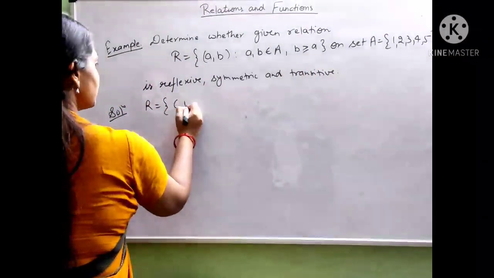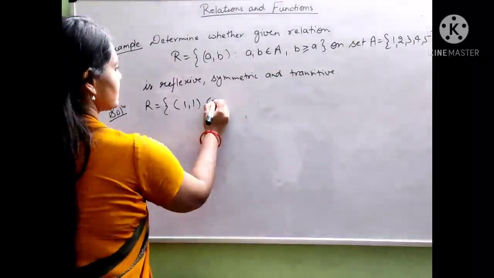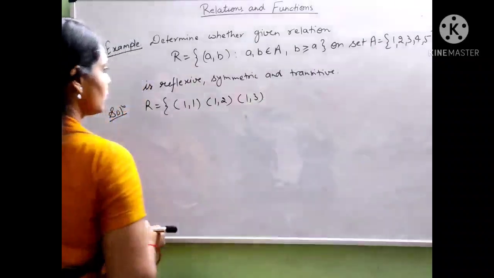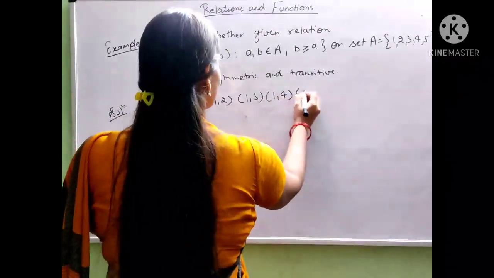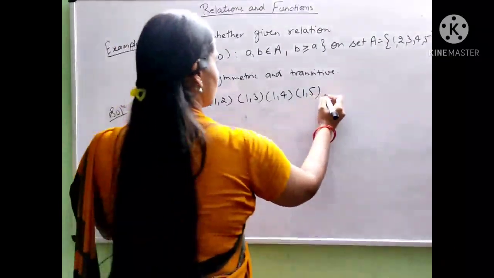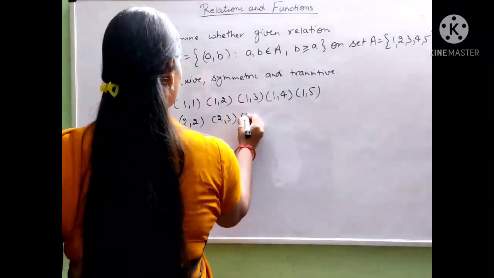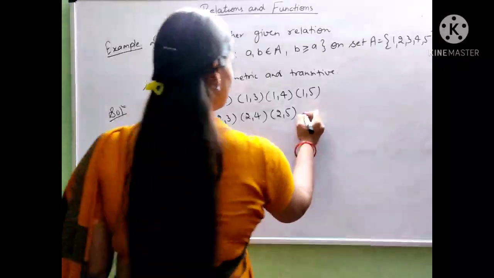So the first element is (1, 1). Second is (1, 2), (1, 3). Then (2, 2), (2, 3), (2, 4), (2, 5).